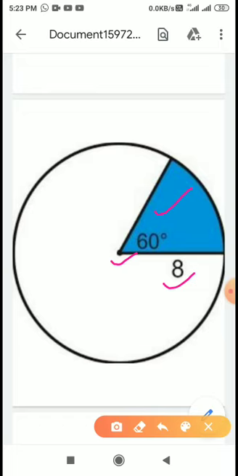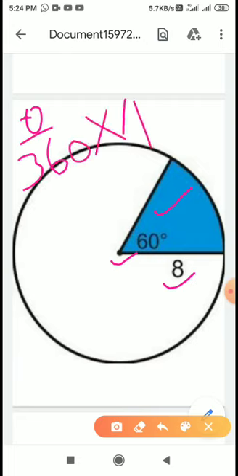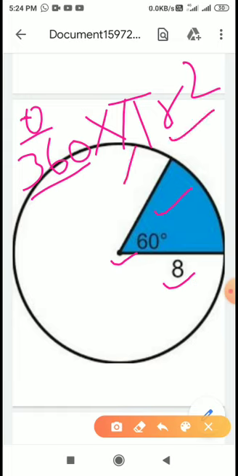See, whenever we have to find out area of the sector, what is the formula? Theta upon 360 into pi r square. So here everything is known. 360 is the number, pi is the number. What we need only the value of radius and we need the value of angle, central angle theta. So whenever these two values will be given, we will be able to find out the value of area of sector.